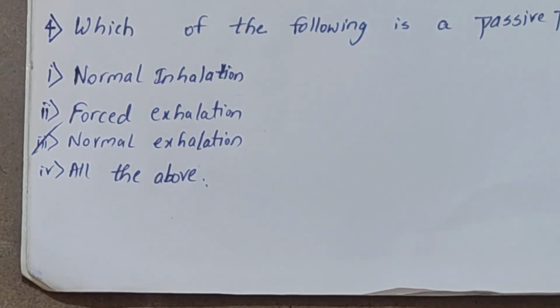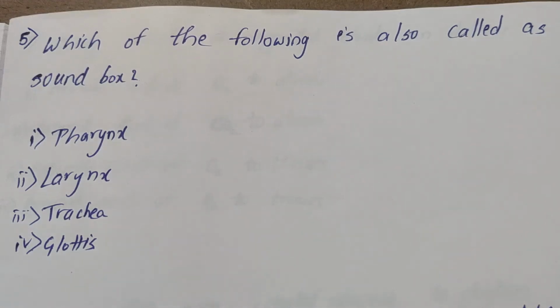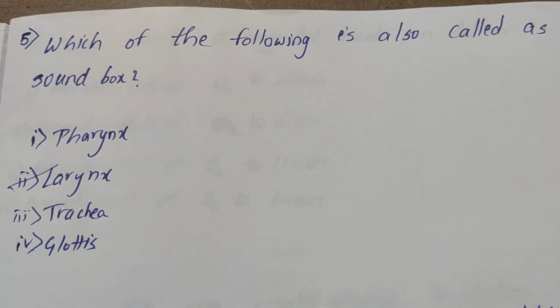That's why. Which of the following is also called the sound box? First option is pharynx, second option is larynx, third option is trachea, fourth option is glottis. Pause the video and then try to answer the question. Yes, the answer is larynx. It is a line of NCERT. Please check the NCERT once if you want any explanation.